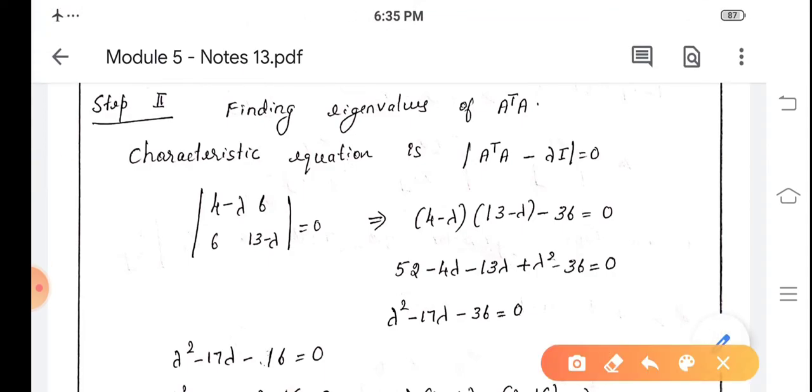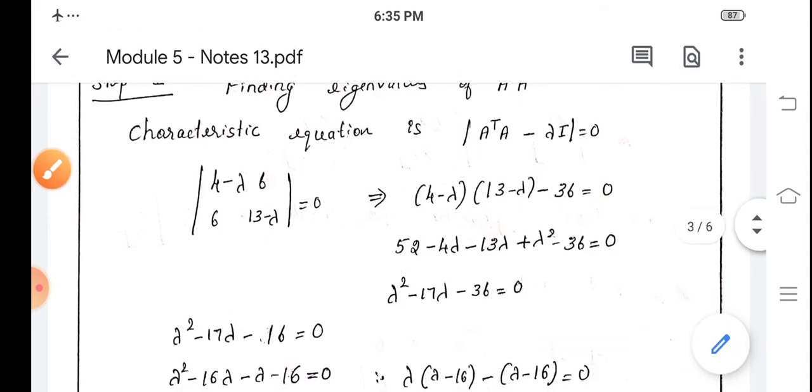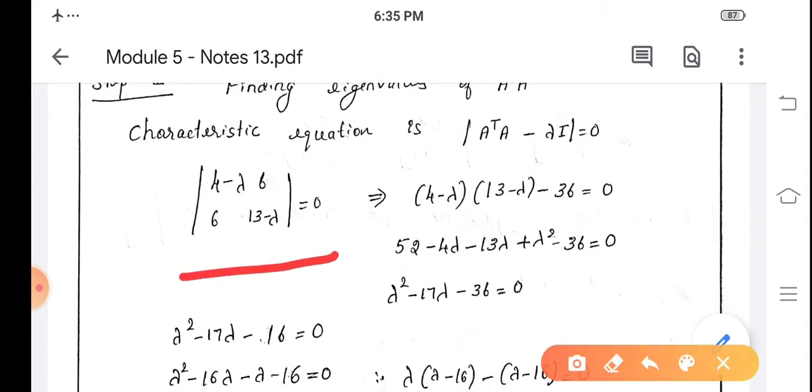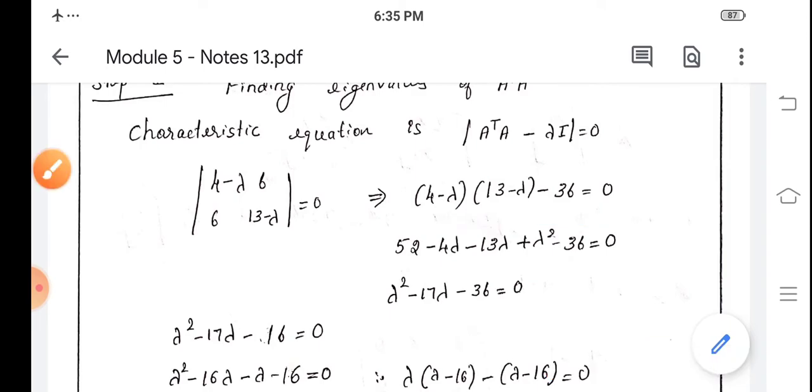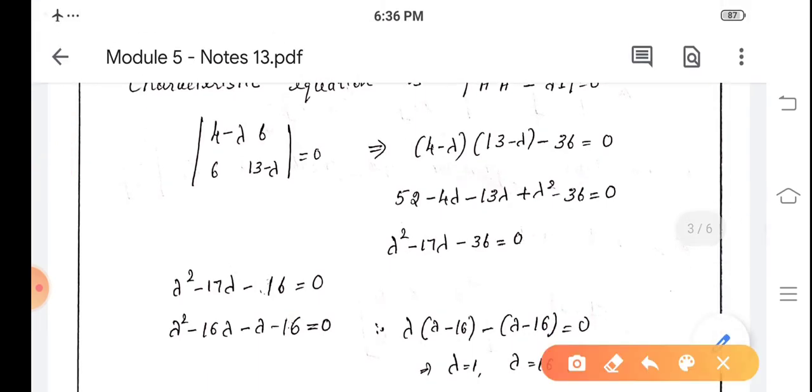The characteristic equation is determinant of A transpose A minus lambda I equal to 0. That gives determinant of 4 minus lambda, 6, 6, 13 minus lambda equal to 0. On expanding this, we obtain 4 minus lambda into 13 minus lambda minus 36 equal to 0. That gives lambda square minus 17 lambda plus 16 equal to 0.